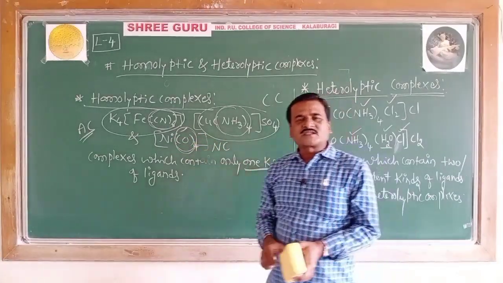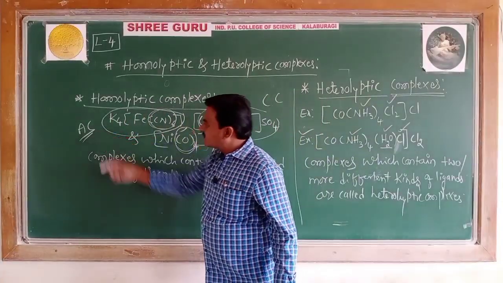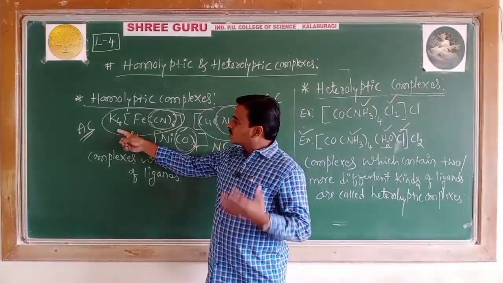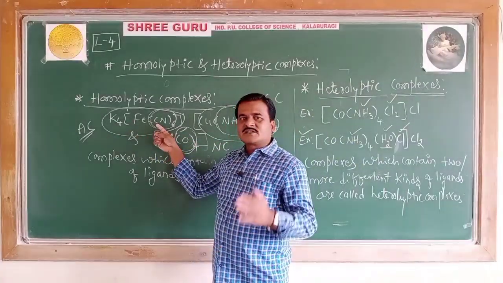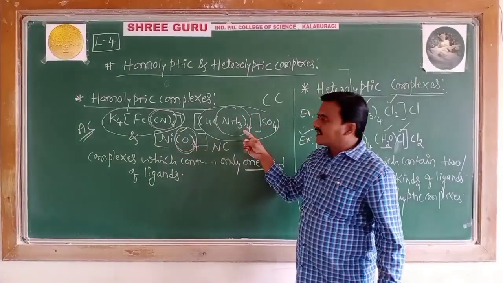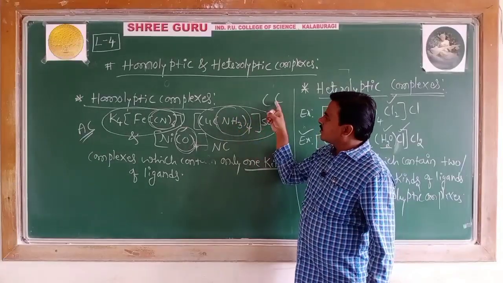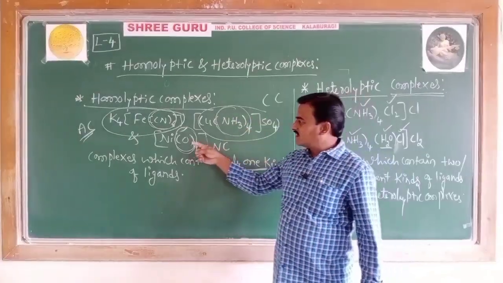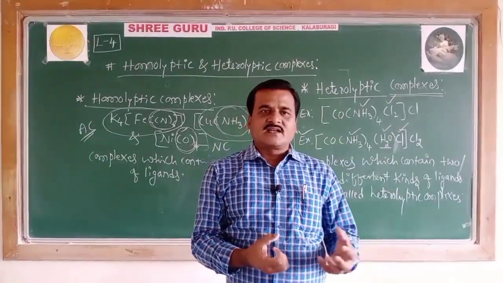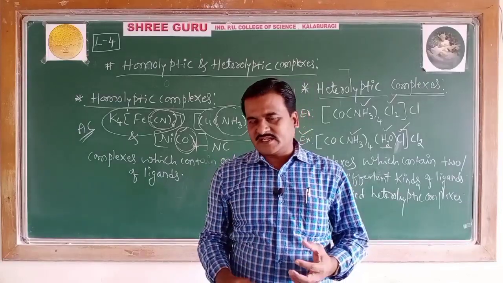Thus, complexes are further divided into anionic complexes and cationic complexes. What are anionic complexes? Those complexes which carry the anion as a complex ion. Cationic complexes contain the cation as a complex ion, and neutral complexes neither contain a cationic complex ion nor an anionic complex ion in them.